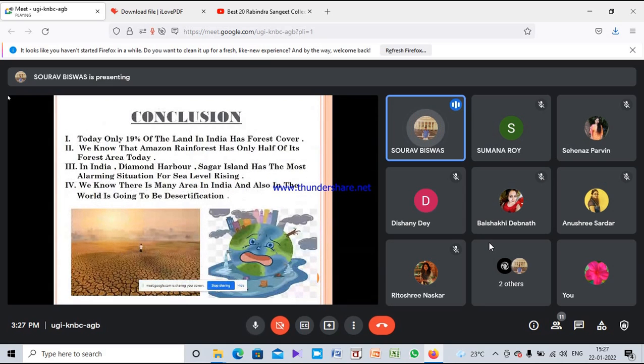The next slide is the conclusion. From the whole presentation, we conclude that today only 19% of the land in India has forest cover. Second, we know the Amazon rainforest has only half of its forest area today. In India, Diamond Harbour and Sagar Island have the most alarming situation for sea level rising. We know that many areas in India and in the world are going toward desertification. In this picture, we see that a vast area of land is going to desertification, and in the second picture, we see how humans change the environment, and it is